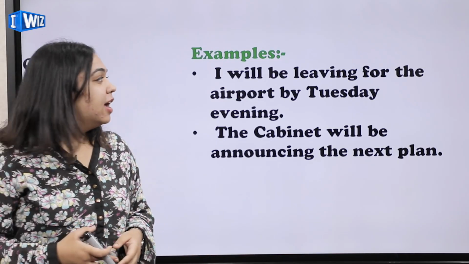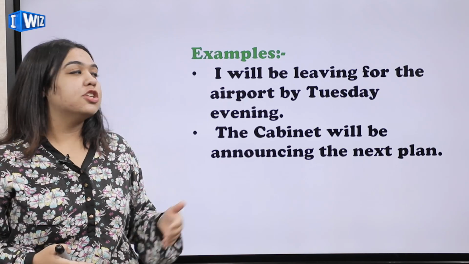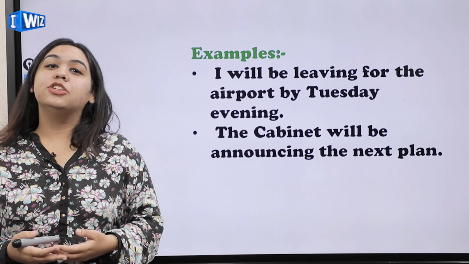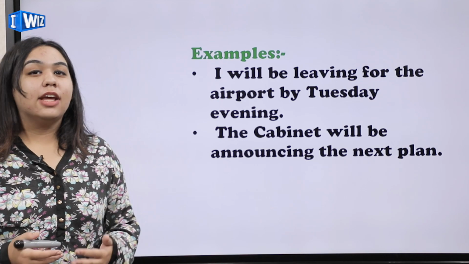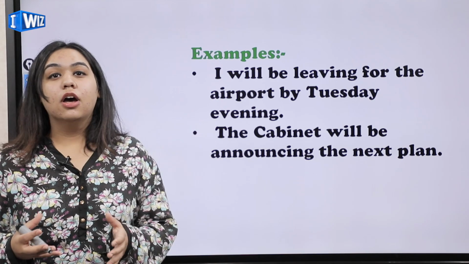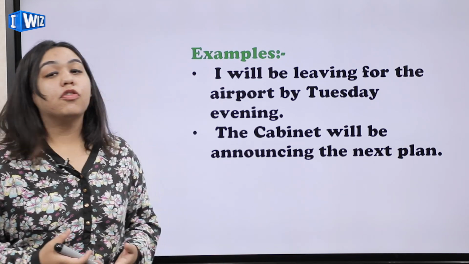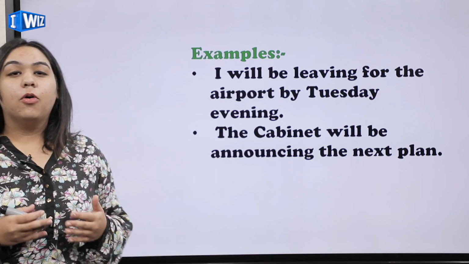It's that easy. Okay, if you have to make negative sentences, you will simply add not. I will not be leaving for the airport by Tuesday evening. It's as simple as that. Now if we talk about interrogative sentences, you're going to bring the helping verb out and you will say, will I be leaving for the airport by Tuesday evening? It's as easy as that. I hope it's clear to you.